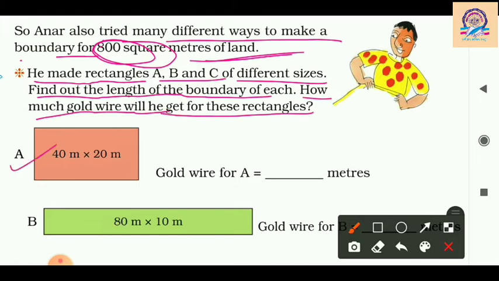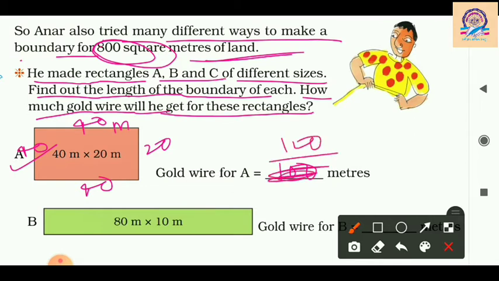So come to A, it is 40 by 20. Clear? Means the length is 40 meter and breadth is 20. So its perimeter will be 100 meters, sorry, 120 meters. Now its area will be 40 multiplied by 20 meter. So area will be 800 square meter.